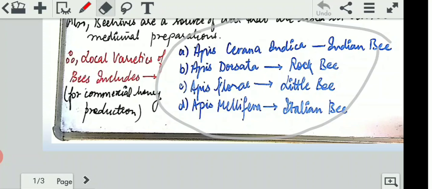This chapter is also a chapter in class 11th, and there also these species are very important. So please learn these species by heart, write them down and learn them with their names in your head. They will ask you the name of the little bee, so you should know which bee is the little bee.